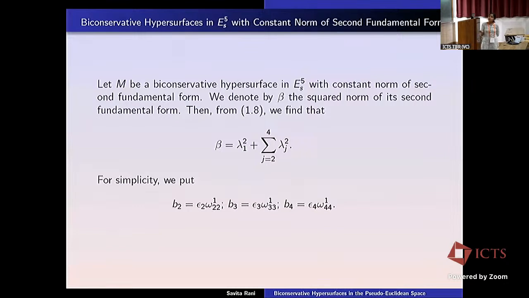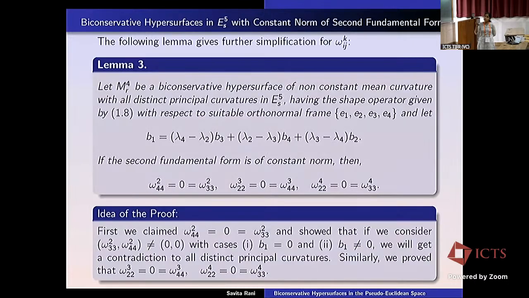So for simplicity, we take B2 equal to ε2 ω^1_22, B3 as ε3 ω^1_33, and B4 as ε4 ω^1_44. Now, using those conditions, we proved the following. Let M^4 be a biconservative hypersurface of non-constant mean curvature with all distinct principal curvatures in 5-dimensional pseudo-Euclidean space with index s, having the shape operator A with respect to a suitable orthonormal frame, and let B1 be equal to this. Here B1 is not ε1 ω^1_11. We already proved that this ω^1_11 is equal to 0. It is just a notation to represent this.